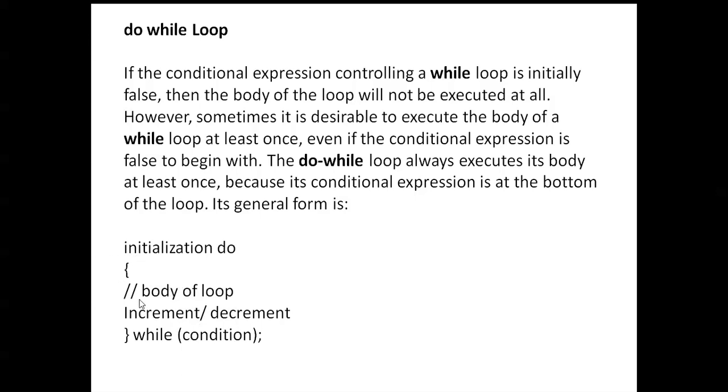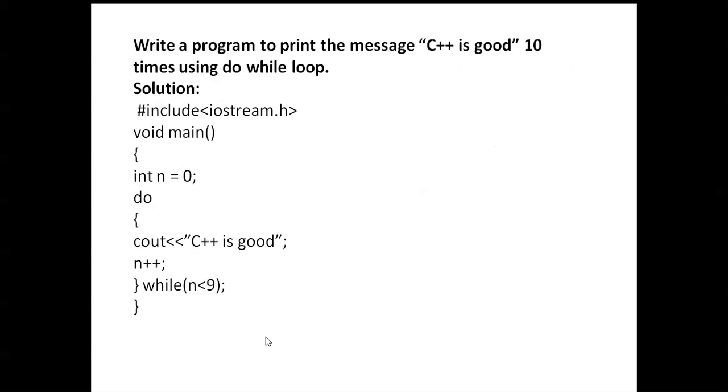Here in the do while loop, the condition is tested at the end of the loop. Where the while condition is there, after the condition closing, you must enter a semicolon. What is the semicolon? That semicolon you must give at the end of the while statement.